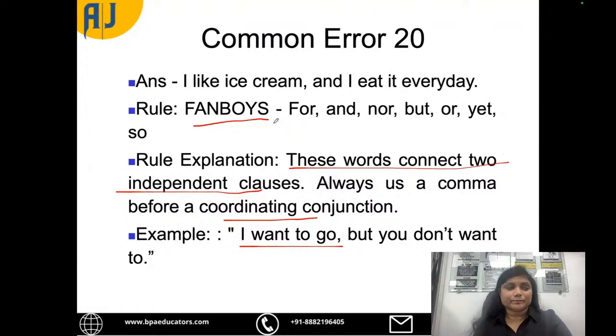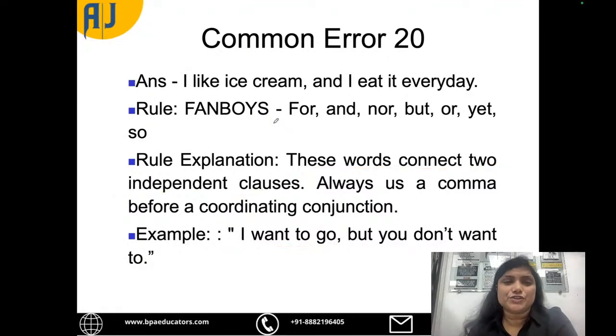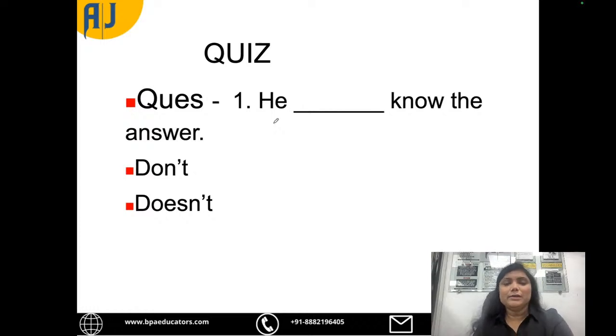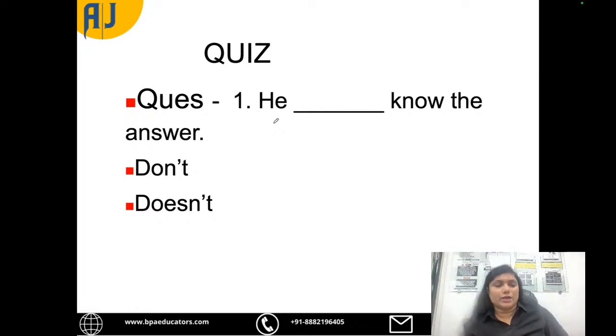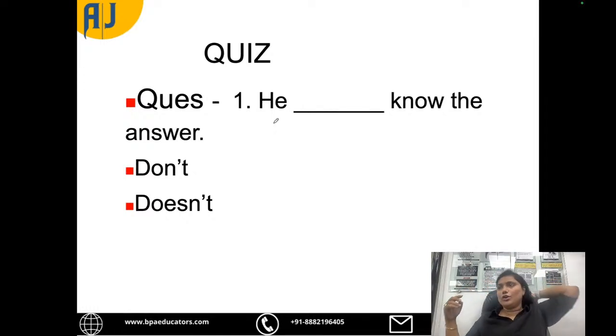Clear? Okay, great. So these were the 10 errors for today, and I hope they were helpful because we are the people who make mistakes because of this only. Let's move on to some questions here. Tell me the answer. He does not know the answer, or he don't know the answer. What is the correct answer?